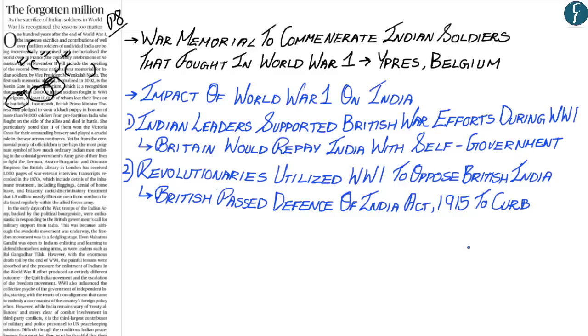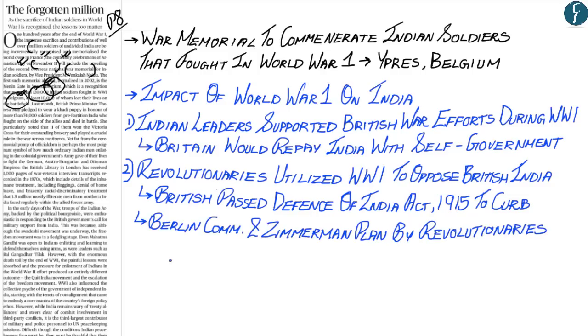Now, apart from this, various revolutionaries such as Lala Hardayal, Bhupender Nath Datta, Virendra Nath Chattopadhyay, and others formed the Berlin Committee for Indian Independence, and thereby took the help of Germany under what was called the Zimmermann Plan. The German government had captured various prisoners of war of Indian origin who were fighting on behalf of the British government. What revolutionaries such as Lala Hardayal wanted under the Zimmermann Plan was that the prisoners of war of Indian origin could be utilized to fight against the British government in India. This came to be known as the Berlin Committee on Independence and the Zimmermann Plan.